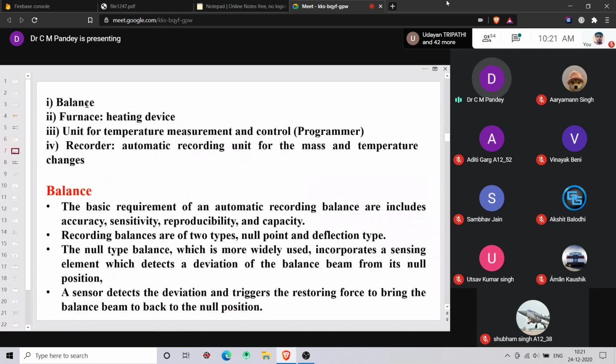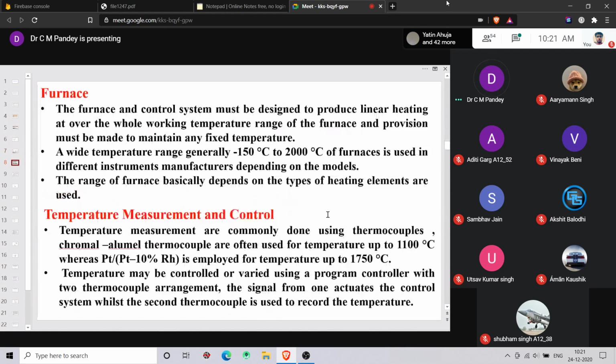So it consists of a balance, furnace, heating device, unit for temperature measurement and control, and a recorder that automatically records the mass and temperature change. The balance is the basic requirement of automatic recording, and will include accuracy, sensitivity, reproducibility, and capacity. Furnace we have already discussed.